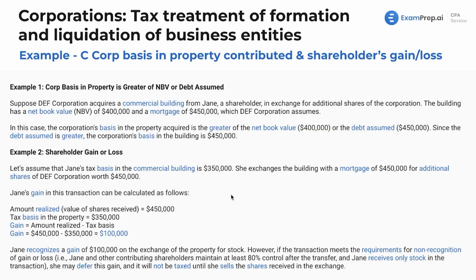Now, again, all of these examples, they're not really telling us that, but we're focusing in on the other parts of what we're seeing here. So yeah, if this question said that there was 80% control, then there would be no gain recognized, because what is gain recognized? It's what's actually recorded on the tax return. However, it doesn't say, so let's just assume here that if there was not, we would recognize the whole thing. If there was 80%, we would not.